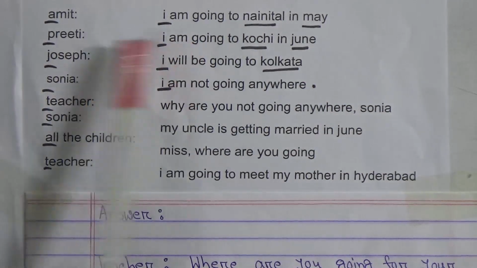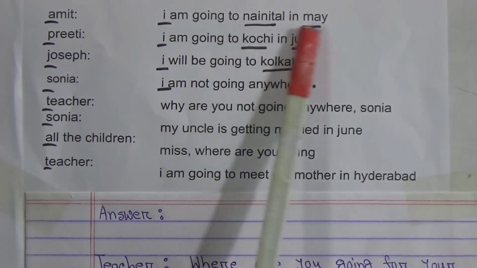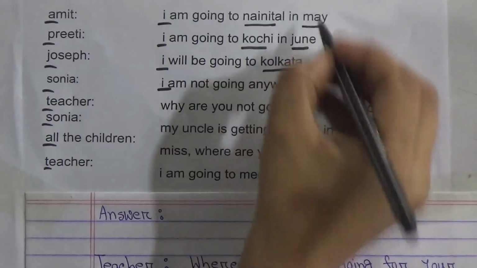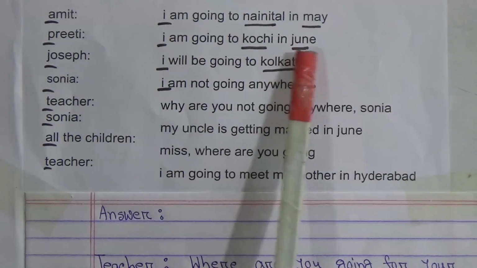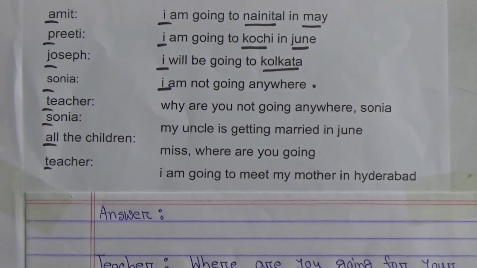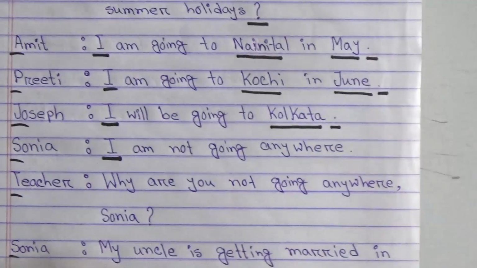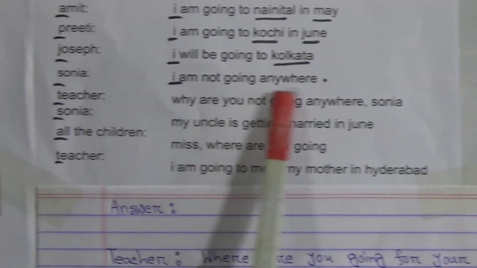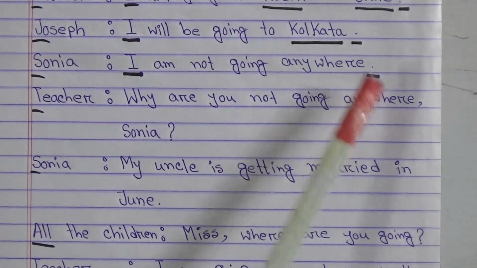My dear students, in the second line, look at the board. In the second line, I am going to Nainital in May. Also, we use a full stop here. Next, I am going to Kochi in June. Here we also use a full stop. I am going to Kolkata. Here we also use a full stop. And then the last, I am not going anywhere. Here also we use a full stop.